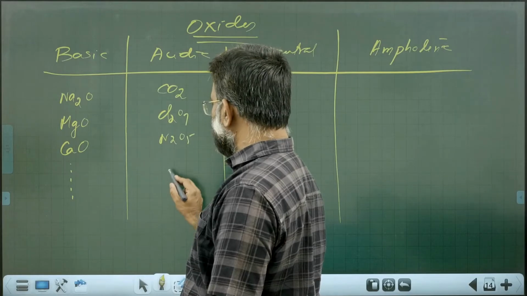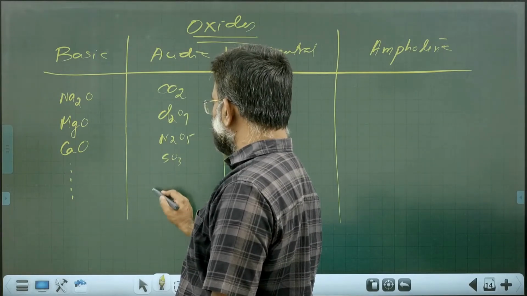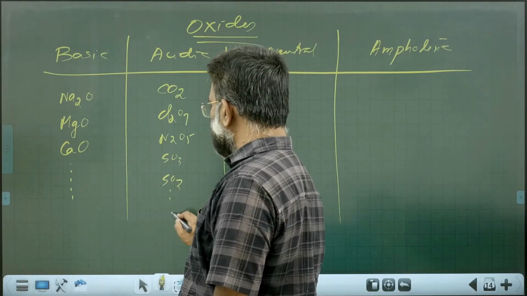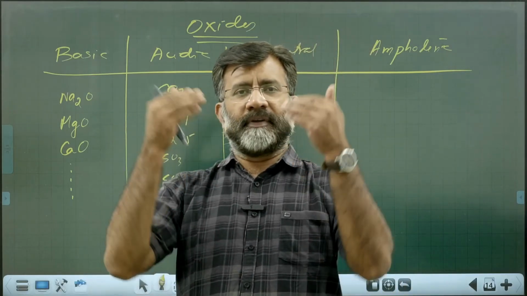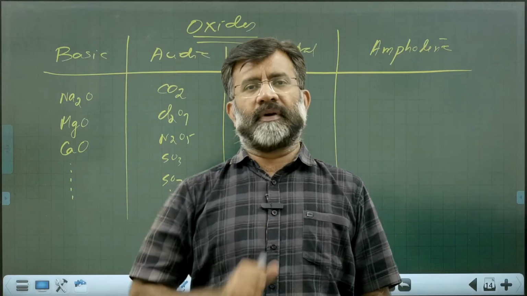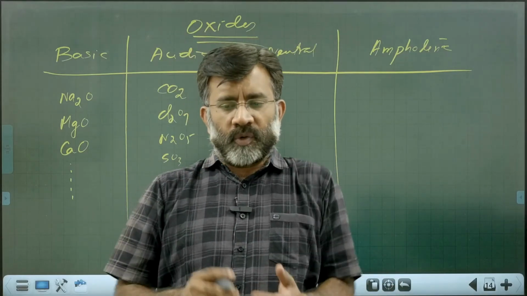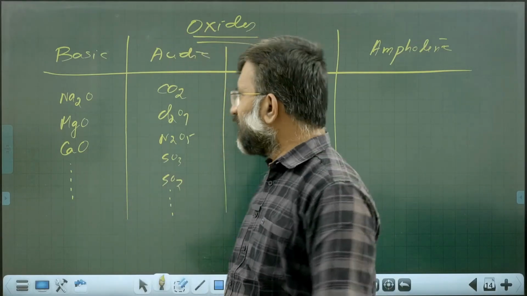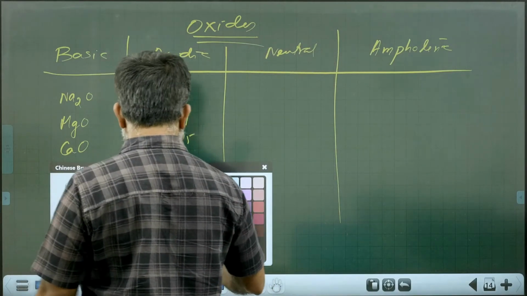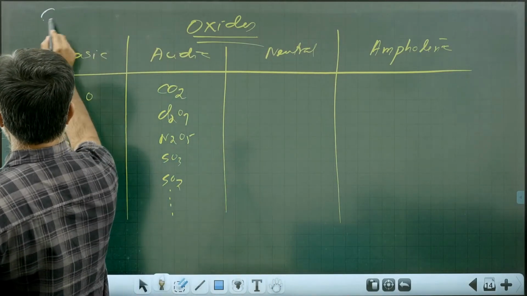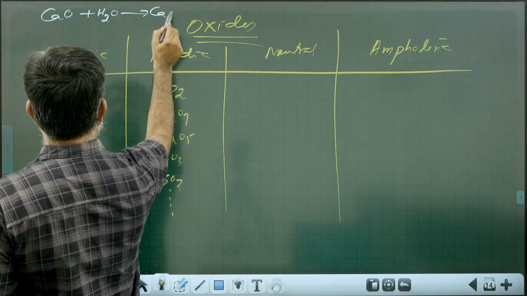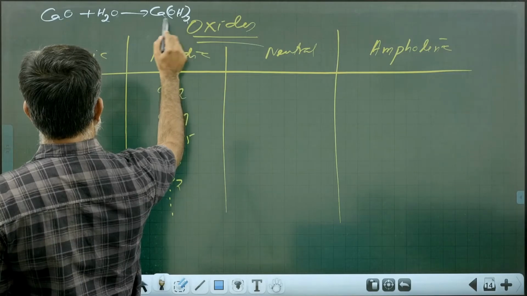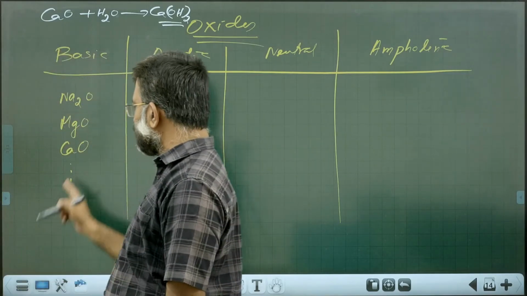N2O5 is acidic in nature. SO3 is acidic in nature. SO2 is acidic in nature. So knowing a fact and figure about this character is very, very important. Sir, how do we say acidic basic? Very simple, children. If you take calcium oxide, when treated with water, you are getting calcium hydroxide. This is alkaline basic. That's why it is called basic.